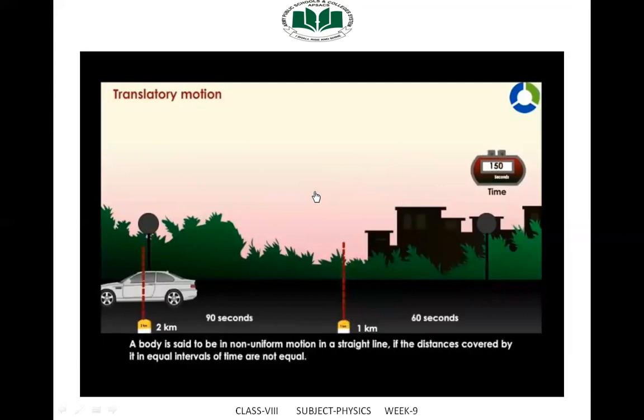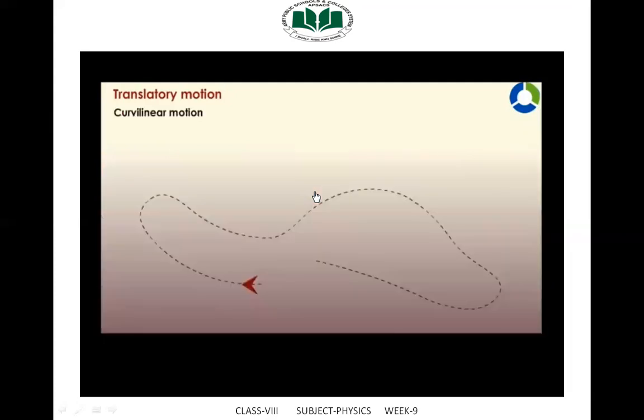Curvilinear motion. When a body moves along a curved line, the motion is curvilinear. When we walk along a curved track, we are in curvilinear motion.